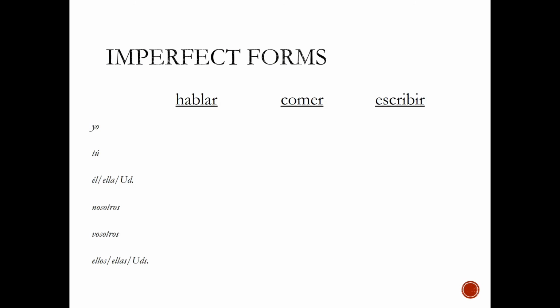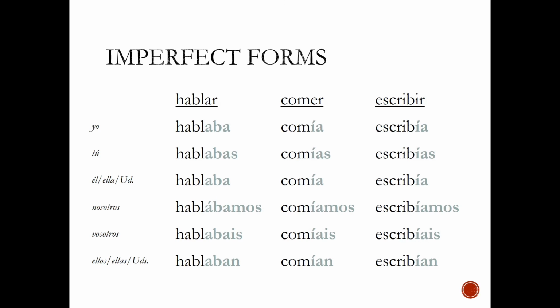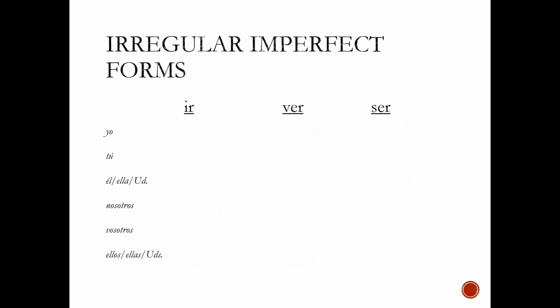Let's look at the conjugations of the imperfect now. Remember, most verbs are regular. Let's look at an example for AR. Hablaba, hablabas, hablaba, hablábamos, hablabais, hablaban. For ER, comía, comías, comía, comíamos, comíais, comían. And for IR, escribía, escribías, escribía, escribíamos, escribíais, escribían.